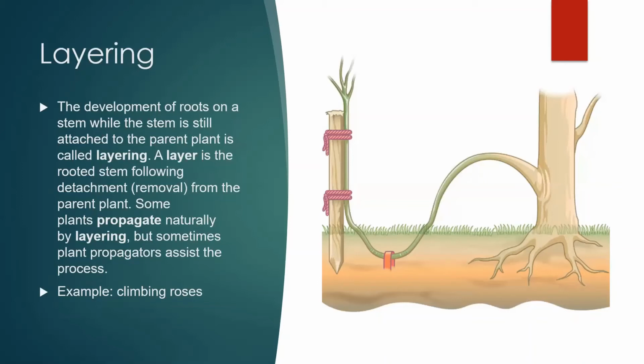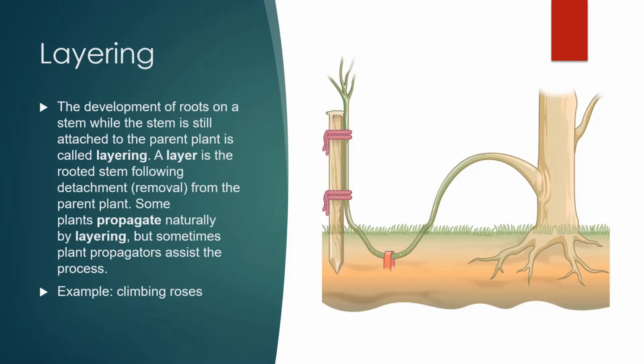Next is layering. The development of roots on a stem while the stem is still attached to the parent plant is called layering. A layer is the rooted stem following detachment from the parent plant. Some plants propagate naturally by layering, but sometimes plant propagators assist the process.